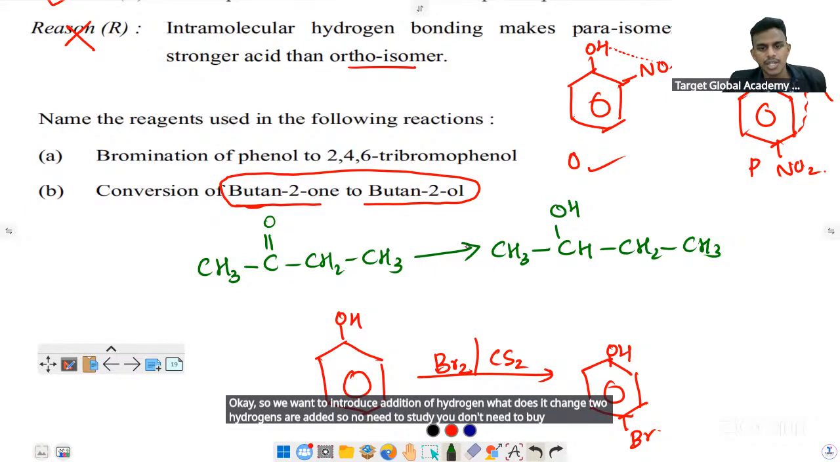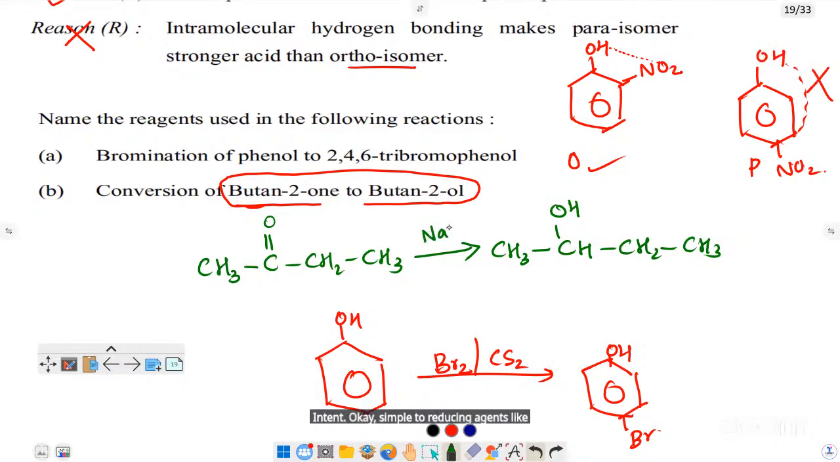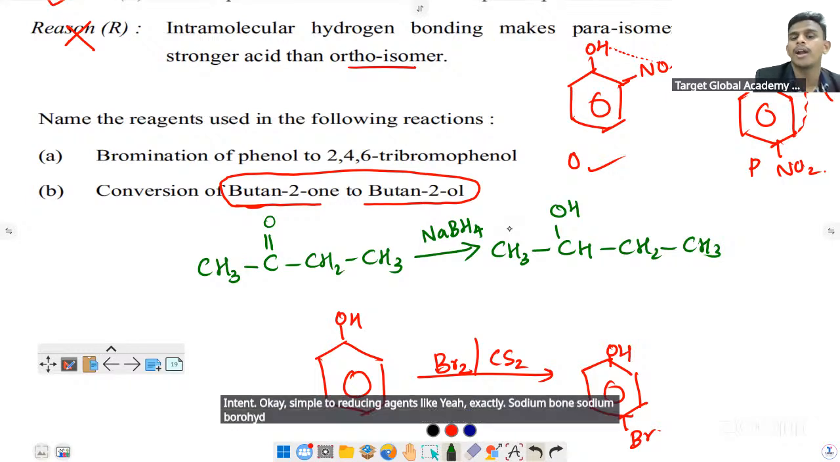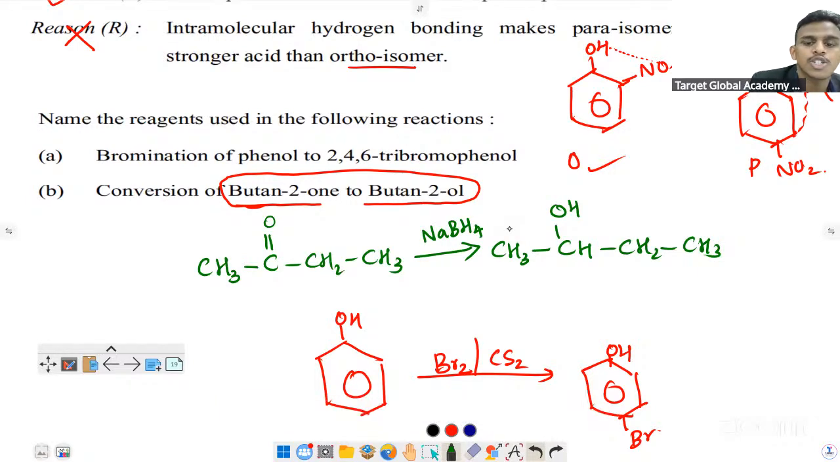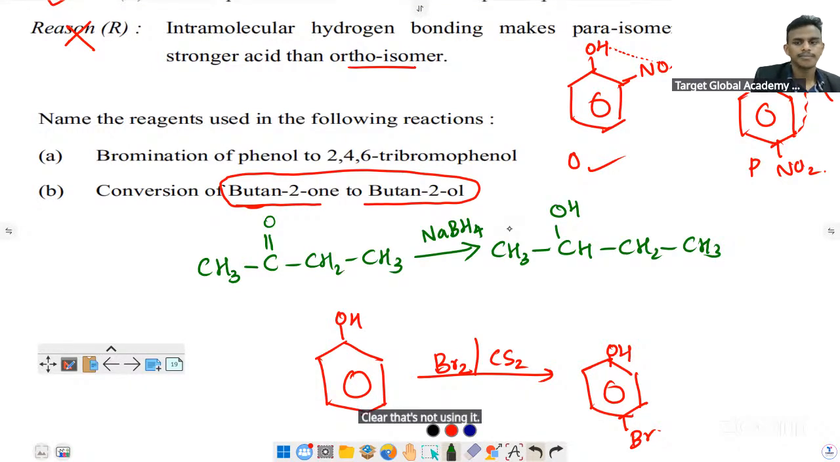If you want reduction, you can use a reducing agent. Simple reducing agents like lithium aluminum hydride, yeah, exactly, or sodium borohydride. Just add the reducing agent to the ketone. Clear, that's a good reducing agent. Okay, I hope it's clear.